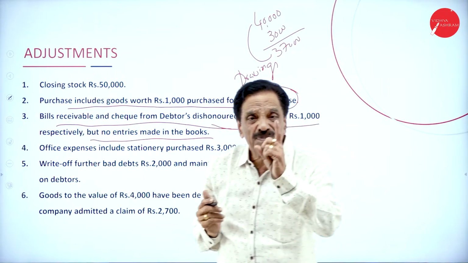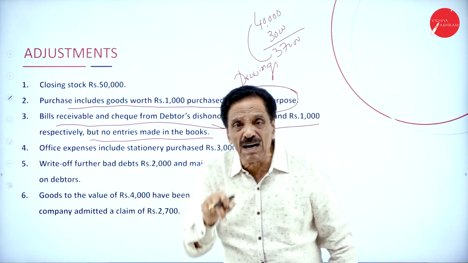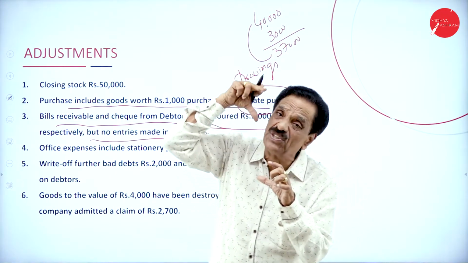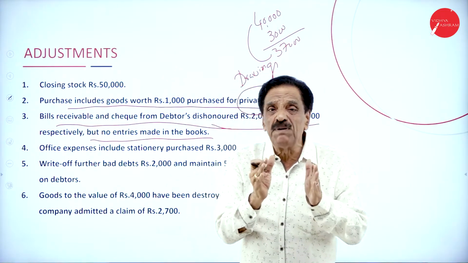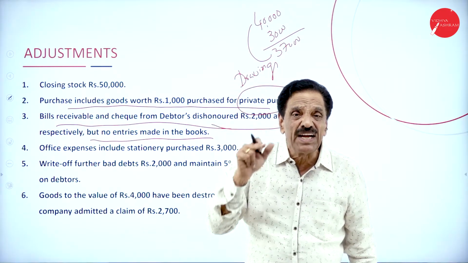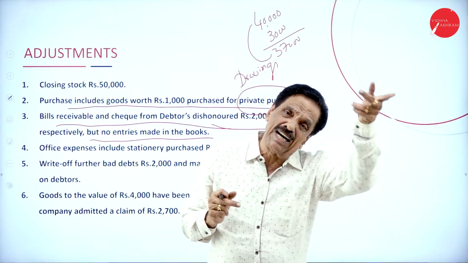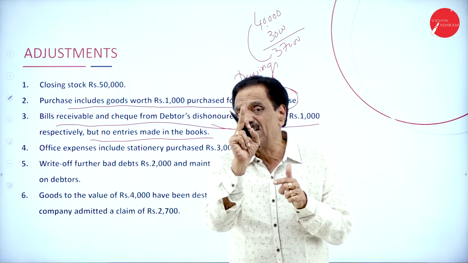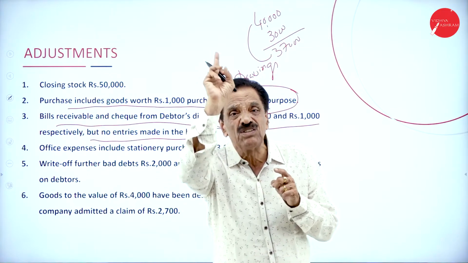I will repeat. If the BR is dishonored, deduct from BR, add to debtor. If the cash at bank is dishonored, or the check is dishonored, deduct from cash at bank, add to debtor. Then bad debt, then RBD. So what's the procedure? Deduct from BR, add to debtor. If the check is dishonored, deduct from cash at bank, add to debtor.